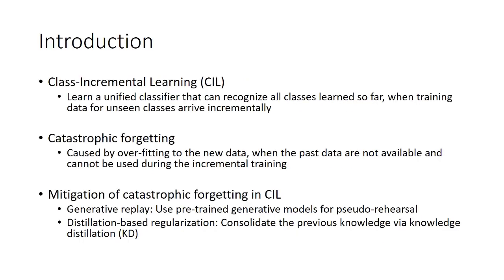The goal of class incremental learning is to learn a unified classifier that can recognize all classes learned so far when training data for unseen classes arrive incrementally. The major challenge of incremental learning is catastrophic forgetting, which is caused by overfitting to the new data when the past data are not available and cannot be used during the incremental training. Generative replay or distillation-based regularization methods have been proposed to mitigate catastrophic forgetting.